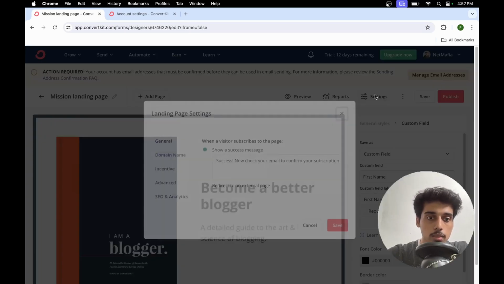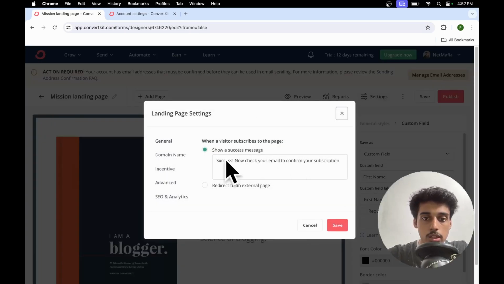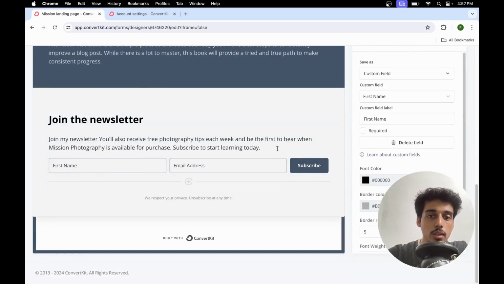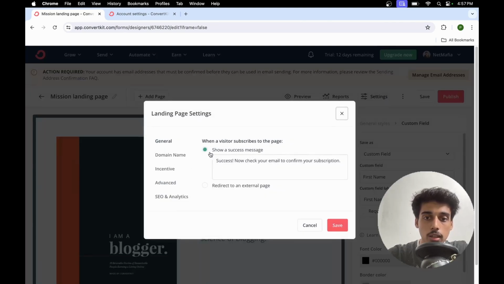So I'll just click on the settings part, और यहाँ पे I have a general part which will show this kind of a message once someone clicks on the subscribe button after filling in their first name and email address. Once that happens, we do not want to redirect to an external page, because if you want, you can do that as well. कई बार क्या होता है कि maybe let's just say that you are running some kind of a flash sale where there is a landing page for a particular product which is currently out of sale, and then you have put in a form that fill out your email address and your name and phone number, and once the product is in stock, will notify you.